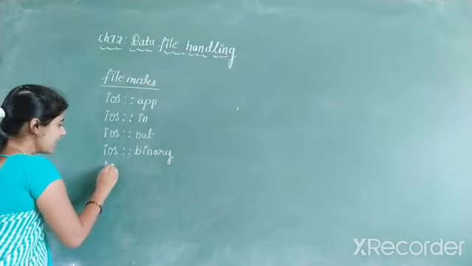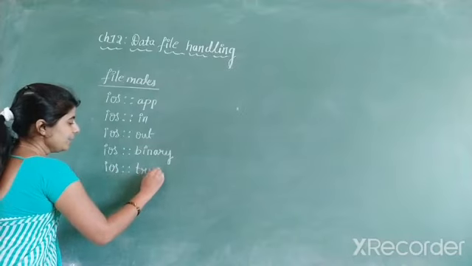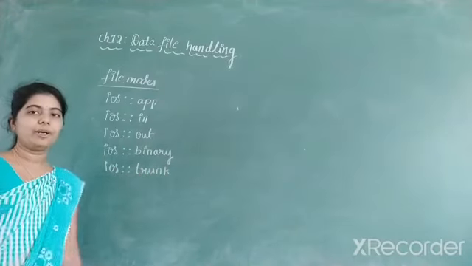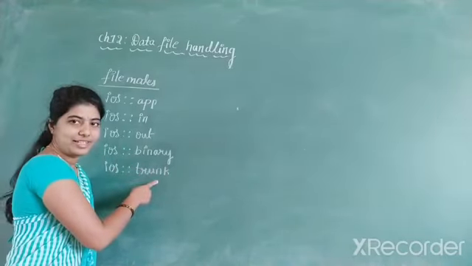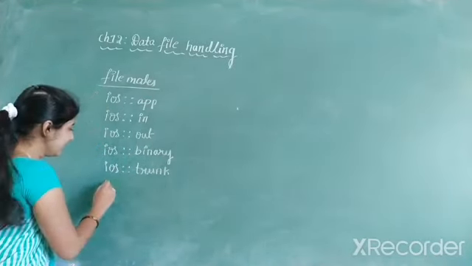Next one is ios::trunc. On opening a file, the contents of the file are deleted.